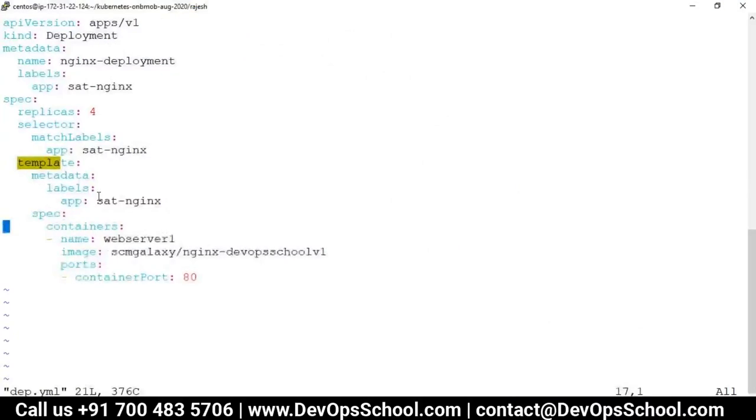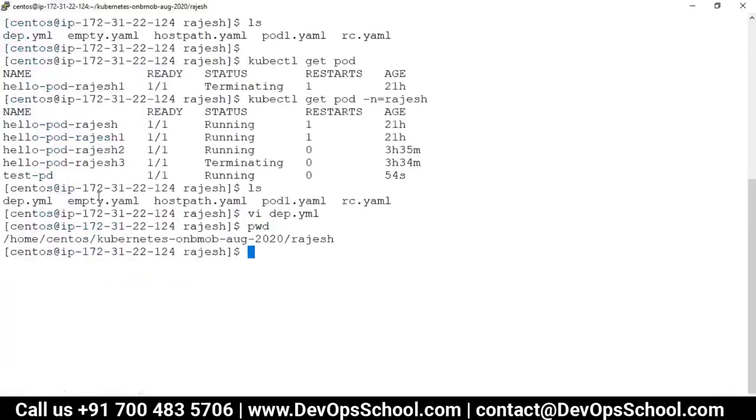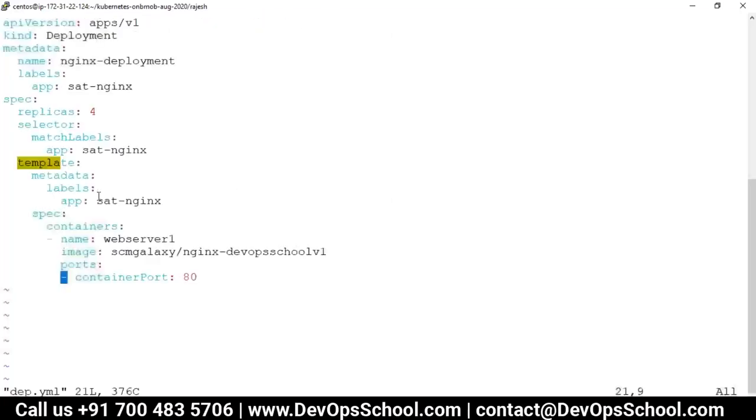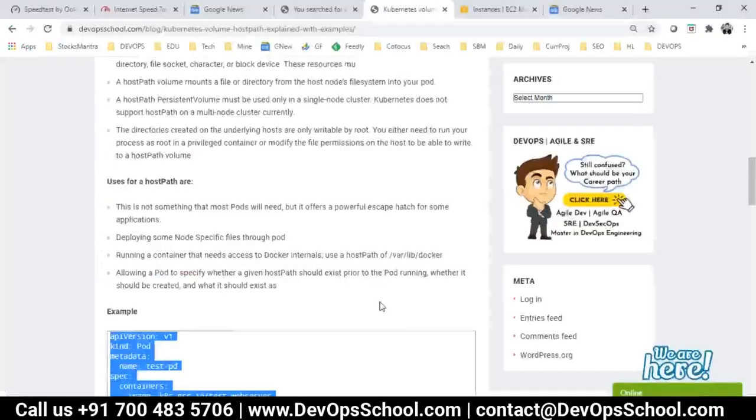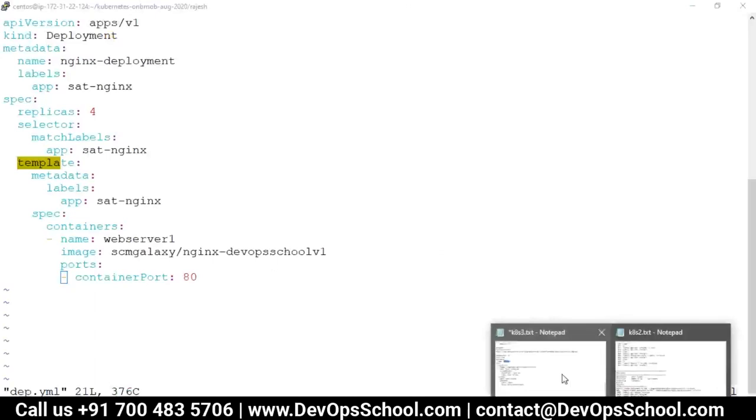Okay, guys, this is the deployment file, and this is my file. So vi deployment. Now what I'm going to do is, someone is changing my file, I guess. No? Okay. So guys, look at what I'm doing.